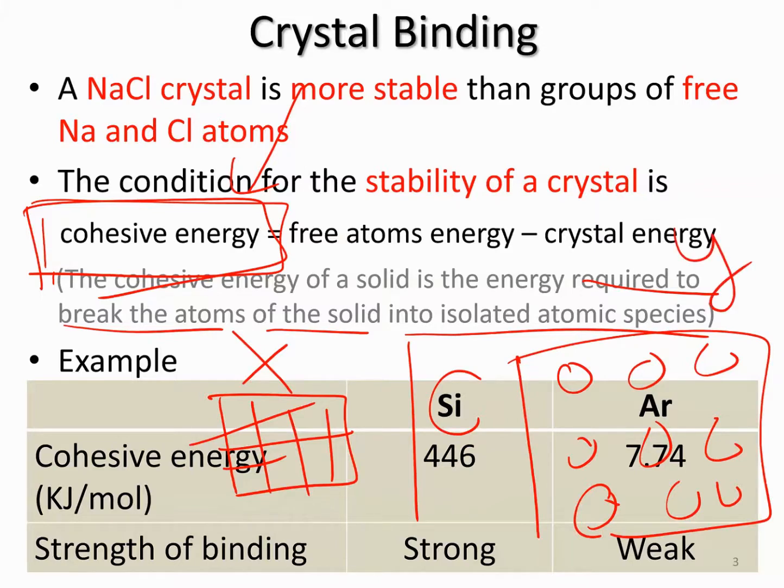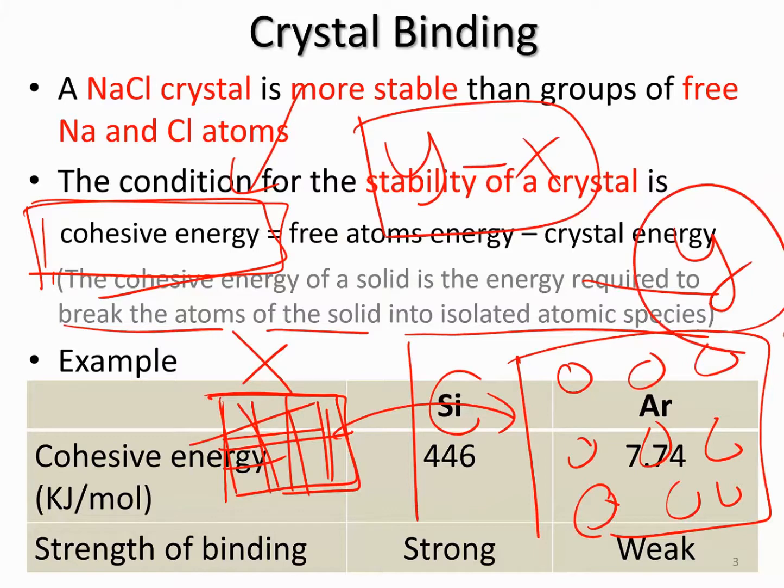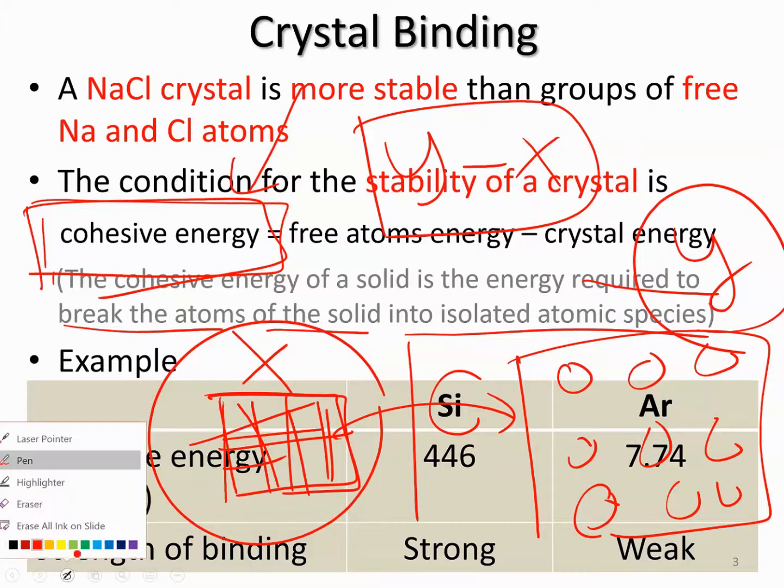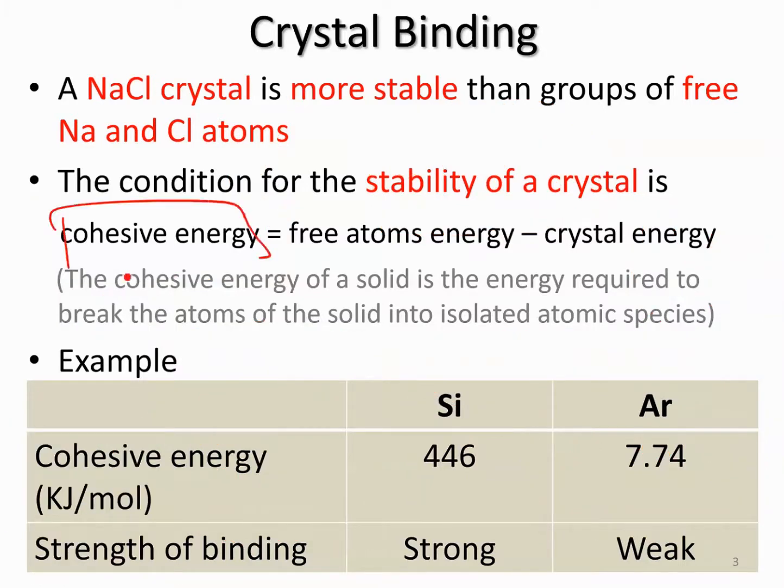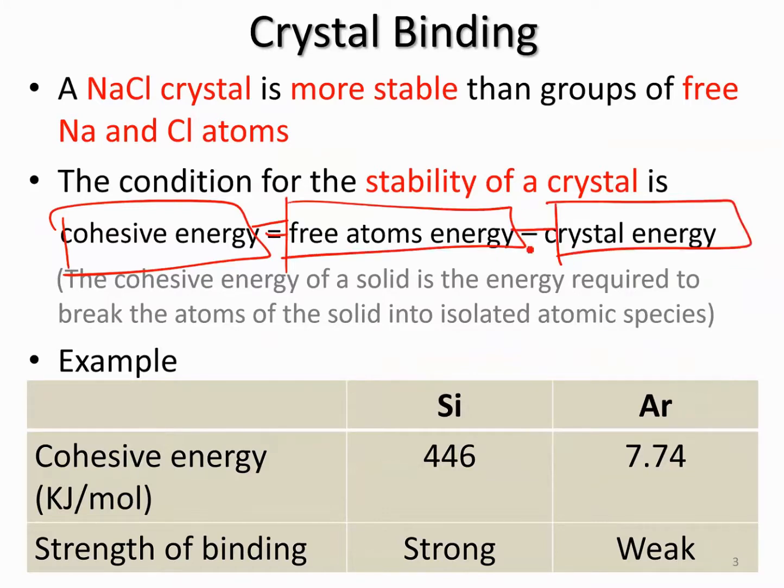If I ask you what is the energy required to break the silicon crystal into individual silicon atoms, the answer will be y minus x, right? The energy of the free atoms minus the energy of the silicon crystal. Therefore, the cohesive energy equals free atom energy minus crystal energy.